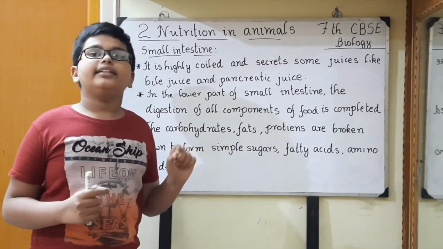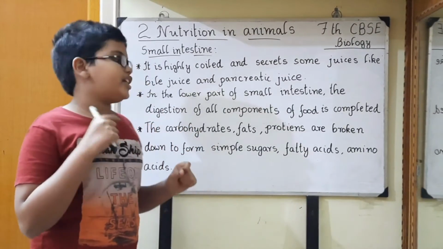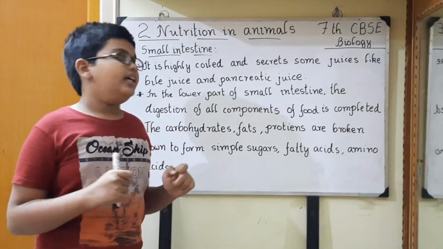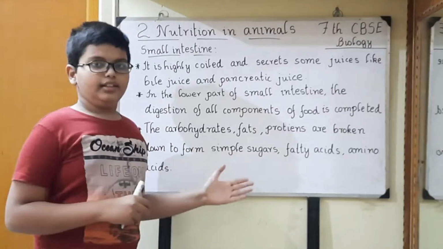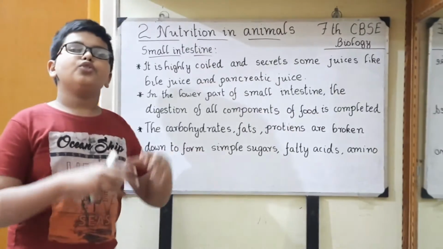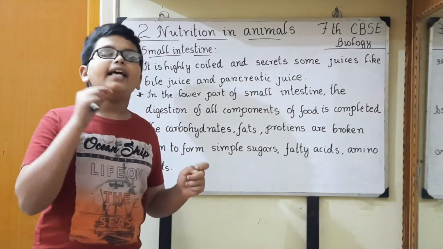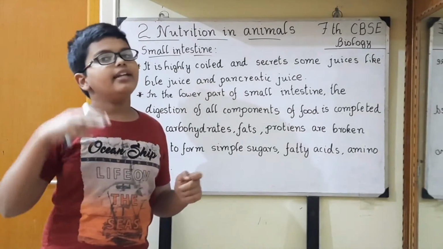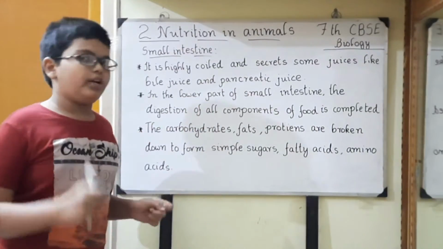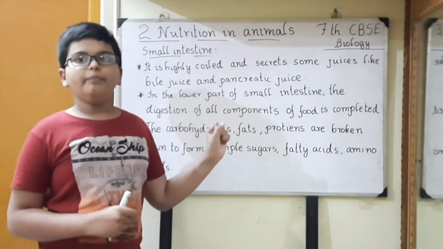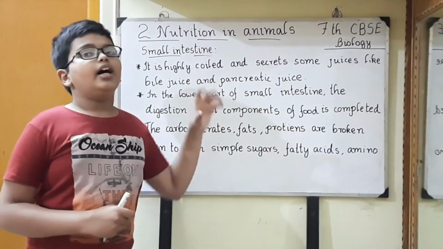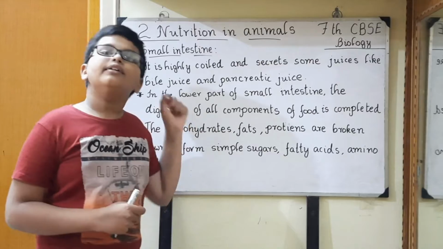In the small intestine, there are finger-like projections called villi. Villi absorb these nutrients and send them to all parts of the body. Villi have blood vessels which absorb the nutrients and send them to all cells of the body. You may doubt: the small intestine can absorb the nutrients, so what is the necessity of villi?